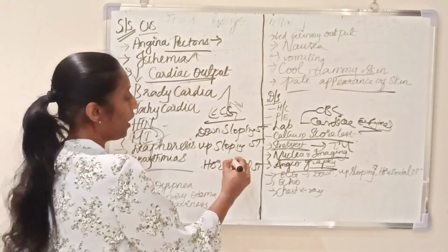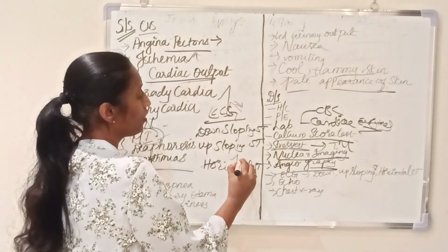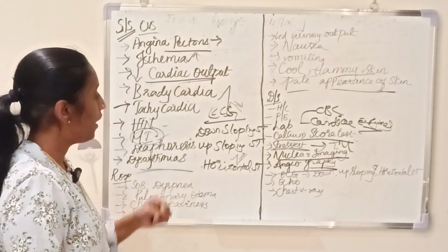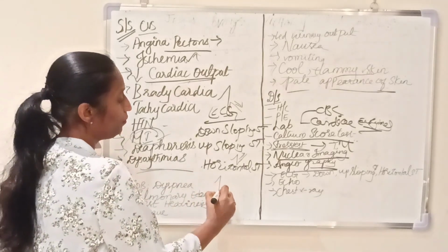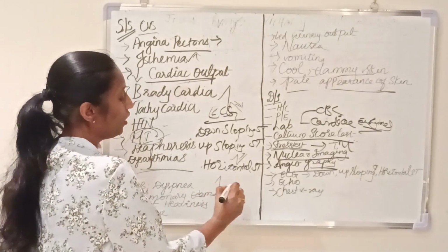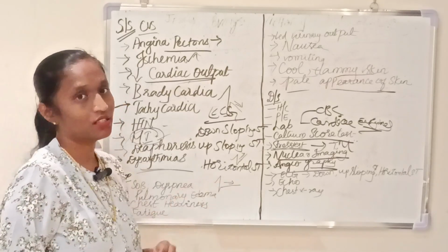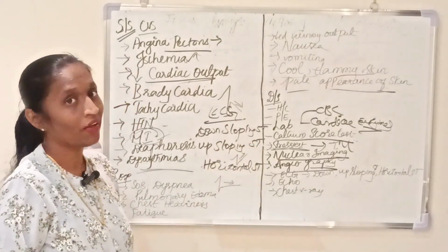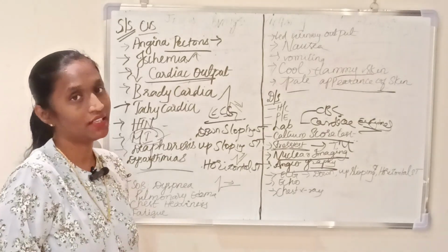And upsloping means the ST will be present like this. And then horizontal means it is a horizontal ST. So this kind of image you can get if the person is affected with coronary artery disease.